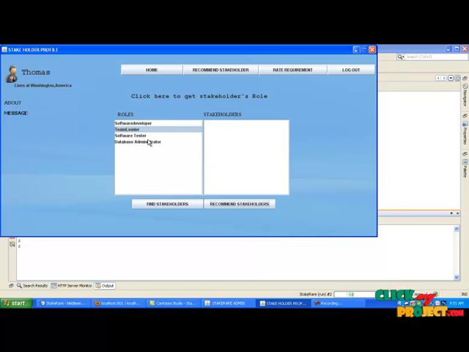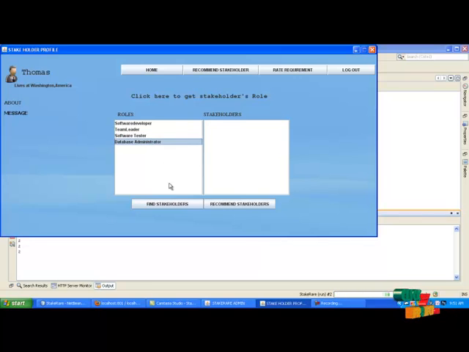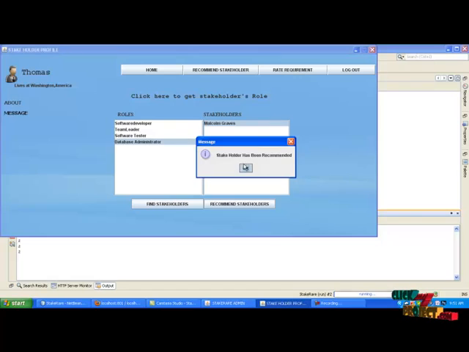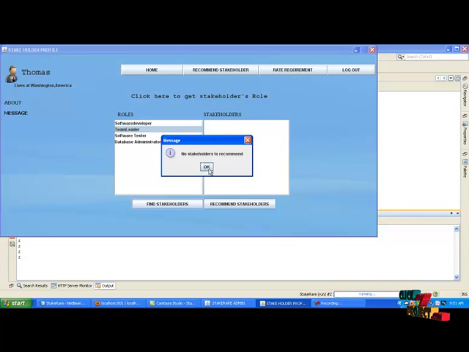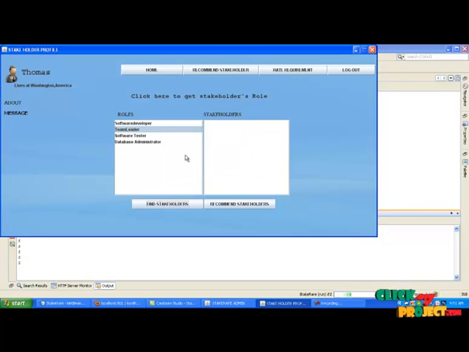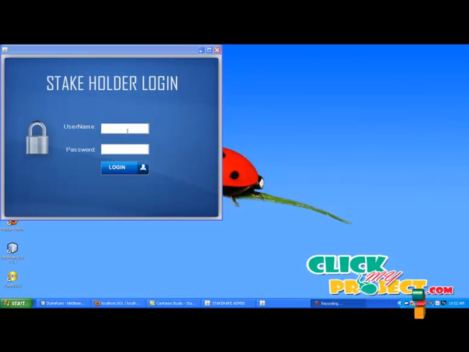In our project, the initial stakeholders are project managers. So we are selecting project managers in each team and asking them to recommend the other stakeholders. Now all the stakeholders are recommended. After recommending all the stakeholders, click the logout button. Repeat the process for the other stakeholders too.